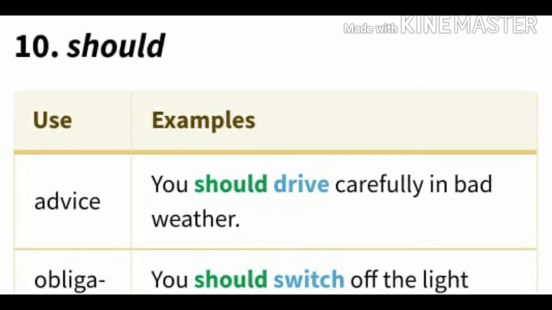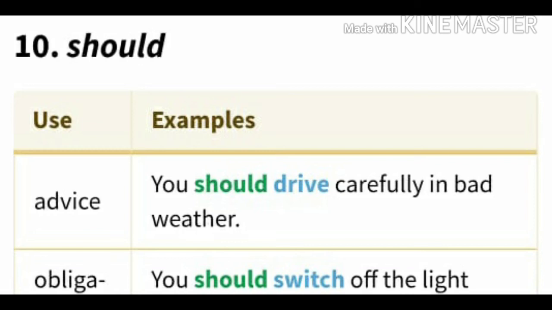Now you should drive carefully in bad weather. Same example for obligation also, where you kept ought to. Here you should switch off the light when you leave the room. That is obligation only, ought to being a little less subjective, and should a little more subjective.